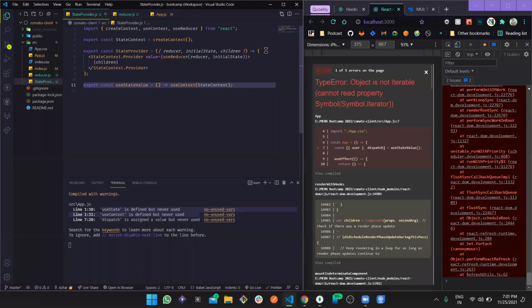But this seems something to be wrong. Type object is not a travel symbol. If you do weird context one and console use state value, don't one.